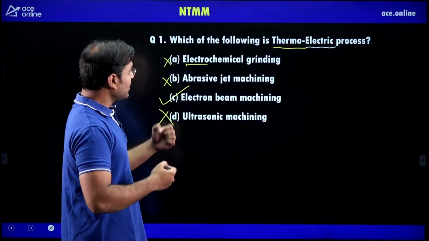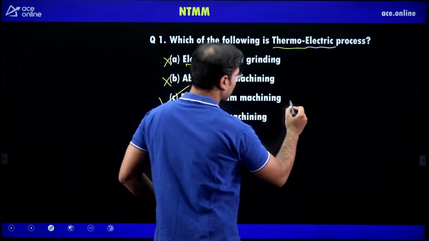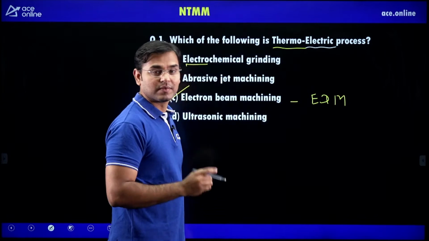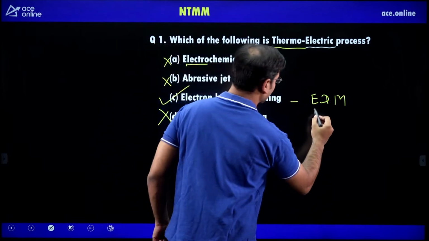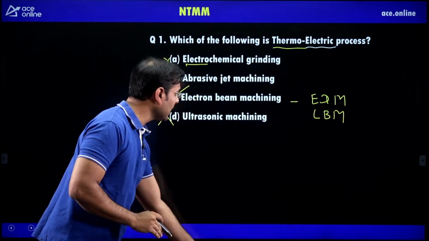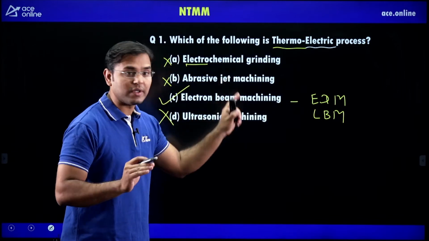Then, which of the following is a thermoelectric process? Electron beam machining is there. Electric discharge machining is also there. Laser beam machining is also there. Hence the correct option is C, but EDM and LBM are also thermoelectric processes.